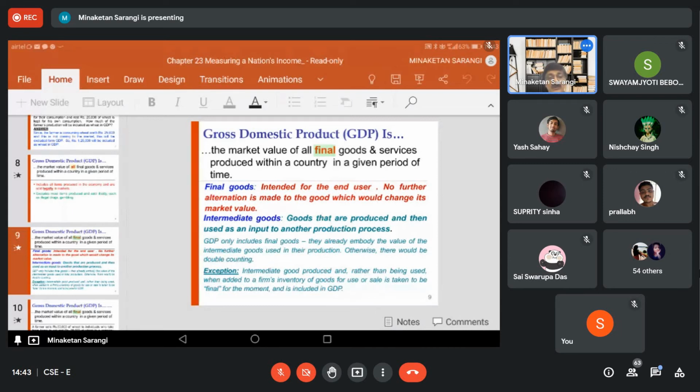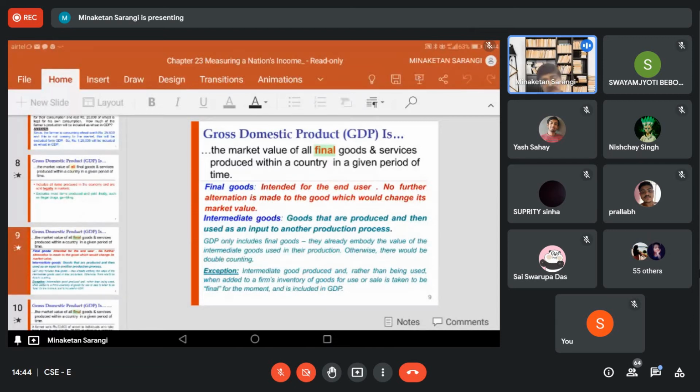Now, if we do not take only the final goods, then there is the mistake of double counting. Because when we take the market price of the sandwich, the market price of the sandwich includes the price of bread, how much price the fast food center is paying to get the bread.